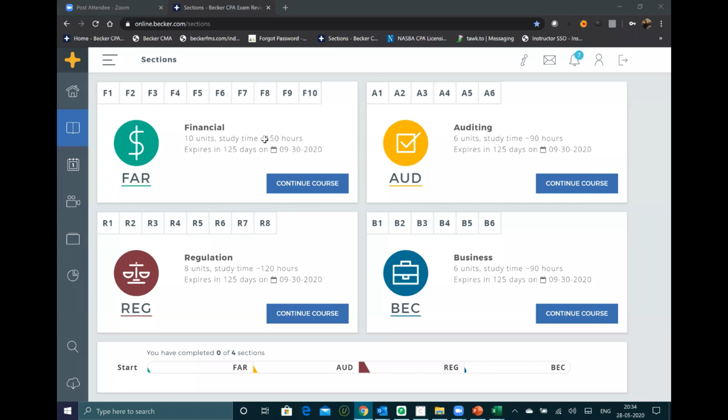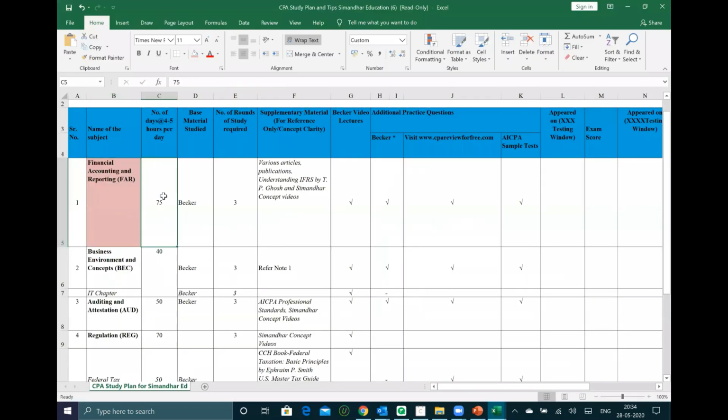In my study plan, I have allotted almost 75 days for FAR with an average of 4 to 5 hours per day. So 75 into 5, I am taking almost 375 hours for FAR alone. That is the volume of hours we are talking about.